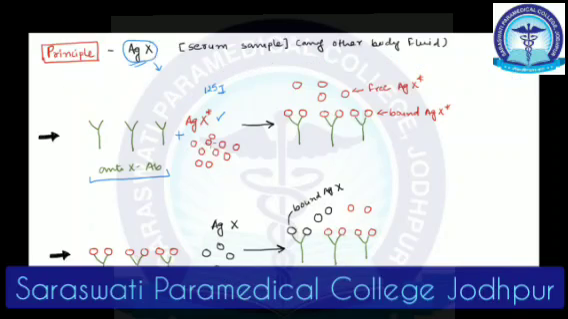Now here one thing is there, since we are using two types of antigen: the one in the sample, where we don't know how much is there, is called cold antigen, and the one of which we have a specific quantity, which we make radioactively labeled in the lab, is called hot antigen.